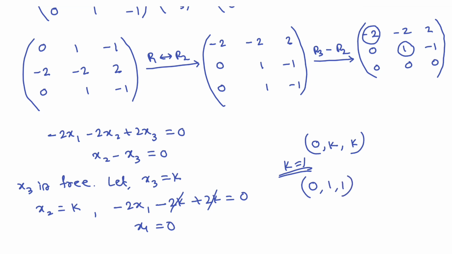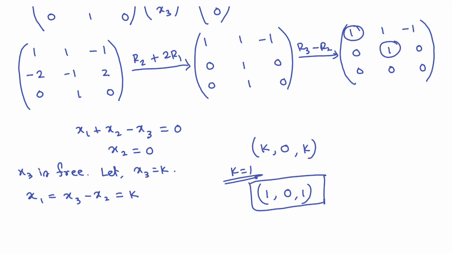That means here we are getting 3 eigenvectors for lambda equals 1, lambda equals 2, and lambda equals 3. Now we have to form the modal matrix P. We have to write the eigenvectors column wise.